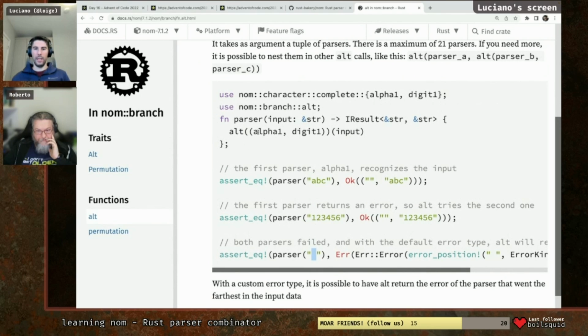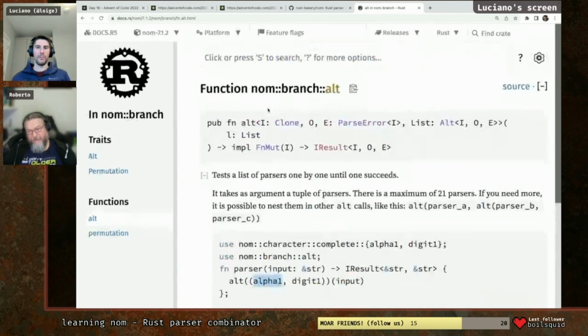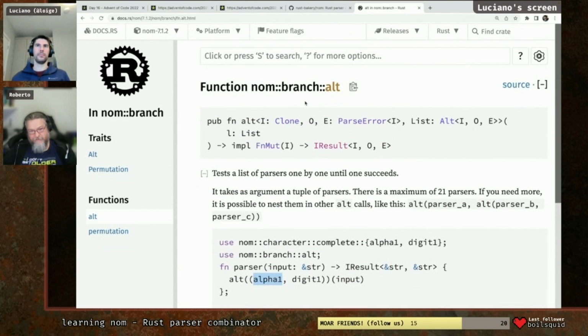And here, these are other parsers that are just like, I think alpha1 and digit1 are one or more alpha characters, one or more numbers, but they could be arbitrarily complex parsers. So they could be, I don't know, an if statement rather than a while loop. Your custom ones. Okay, cool. Thank you. So it already handles all of this.